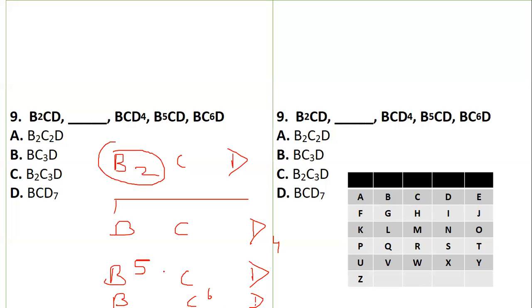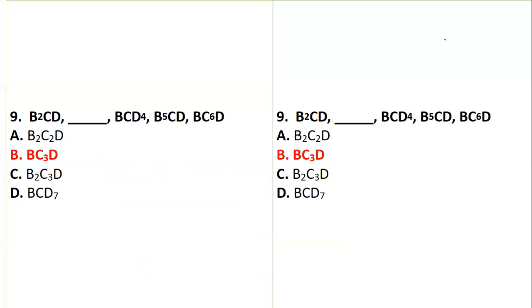Again, it's for B, so it should be in sequence. So B, C, D will be common. If you see the number 2, then we have 4, 5, 6. So it is in sequence, so number 3 should come. But where will 3 come? After B, the number is for C. Then after C, it is for D. Again it is for B, again it is for C. So it is basically B, C, 3, D, and that's the right answer. Is it clear? I hope everyone has got this properly. So the answer will be BC3D. That is how it came. We have explained it very well.